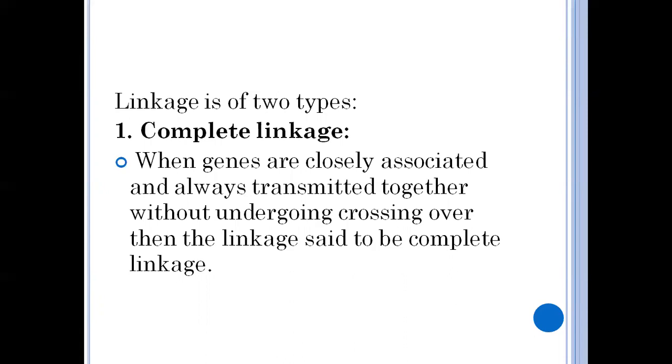The genes on the fourth chromosome are bent wings and shaven bristles. So these genes are present on the fourth chromosome of Drosophila, which exhibits complete linkage. But complete linkage is very rare.